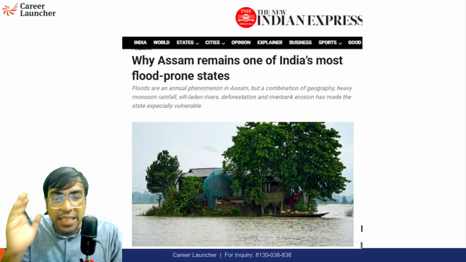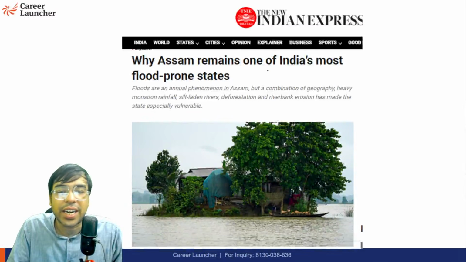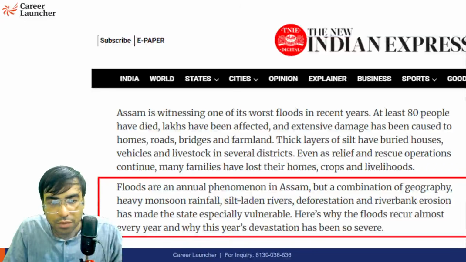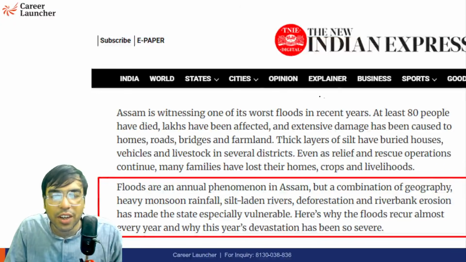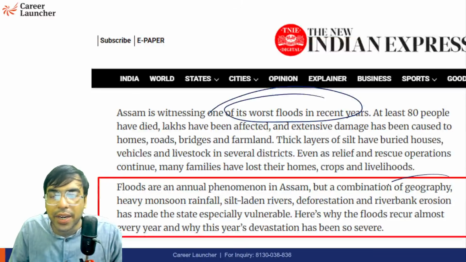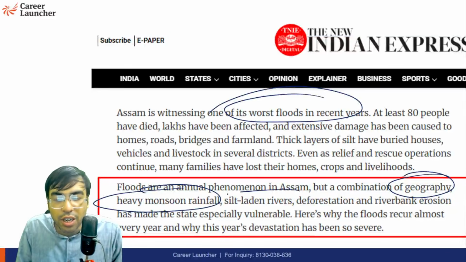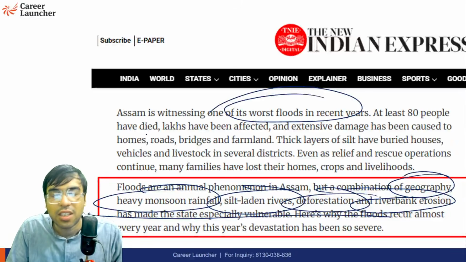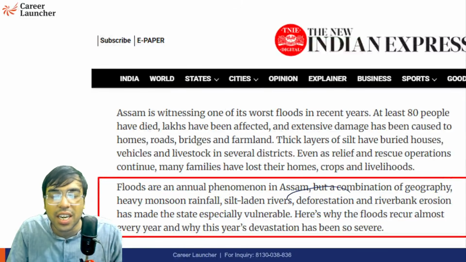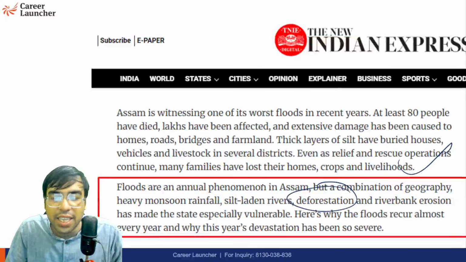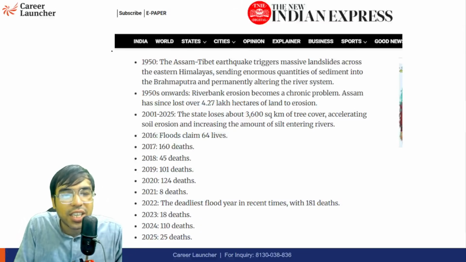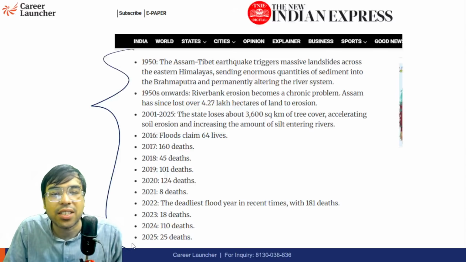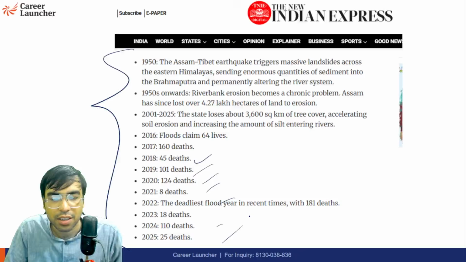Now, let us talk about the reason why Assam becomes one of the greatest victims of the flood. So, Assam is witnessing one of the worst floods in recent years, but a combination of geography, heavy rainfall, silt-laden rivers, deforestation, riverbank erosion, all are responsible for this. It means natural reasons, and deforestation is a human-made reason. So natural as well as human-made reasons become the cause of flood every year. And we have seen since the 1950s so many floods in the past in Assam. You can see the numbers.